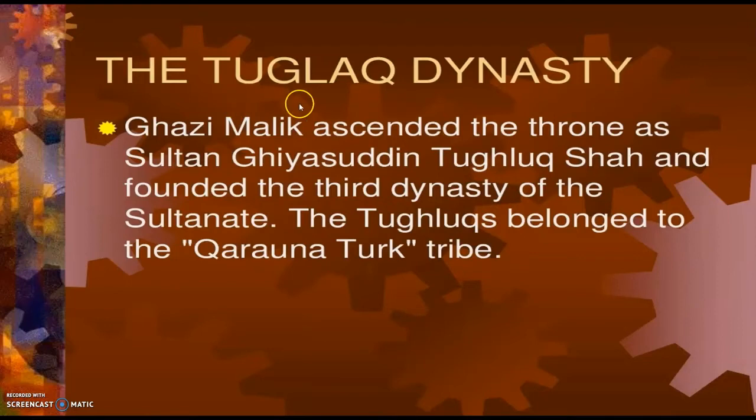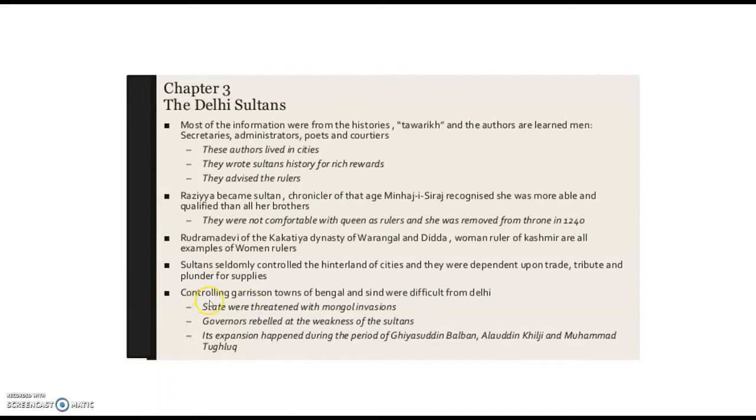Next one is the Tughlaq dynasty. Ghazi Malik ascended the throne as Sultan Ghiyasuddin Tughlaq Shah and founded the third dynasty of the Sultanate. The Tughlaqs belonged to the Qaraunas Turk tribe. So children, controlling garrison towns of Bengal and Sindh was difficult from Delhi. The state was threatened with Mongol invasions.